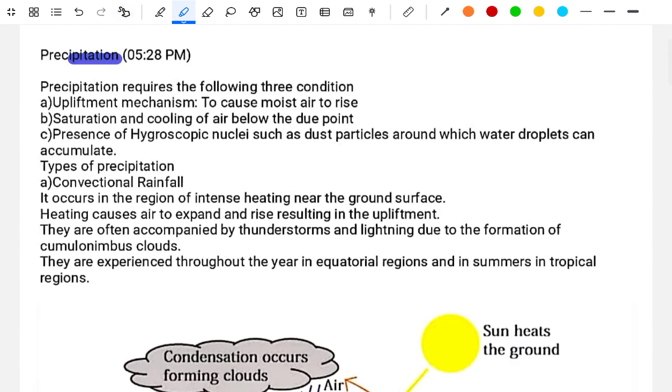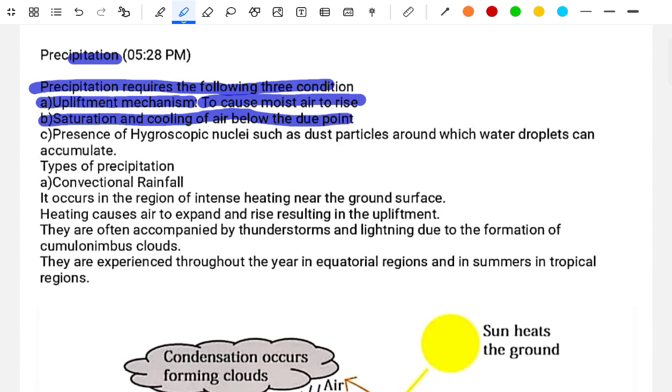Precipitation requires the following three conditions. First, upliftment: a mechanism that causes moist air to rise. Second, saturation: the cooling of the air below the dew point. Third, the presence of hygroscopic nuclei, such as dust particles, around which water droplets can accumulate.